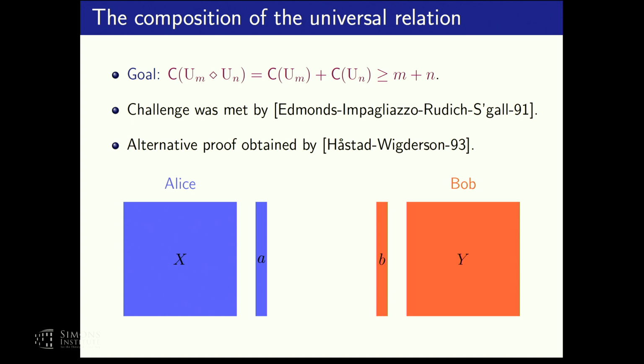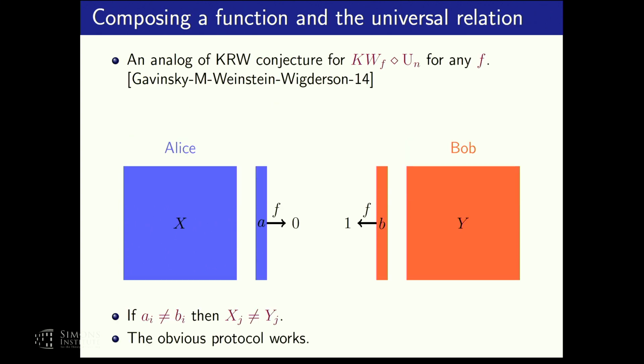Now, going to the more recent past, in a joint work with Dima Gavinsky, Omri Weinstein, and Avi Wigderson, we also proved an analog of the KRW conjecture for the composition of a function and the universal relation, which is somewhere in the middle between the composition of two universal relations and the composition of two functions.